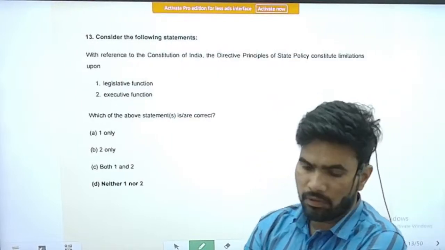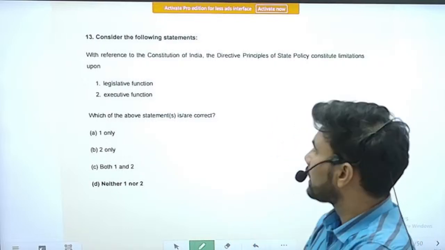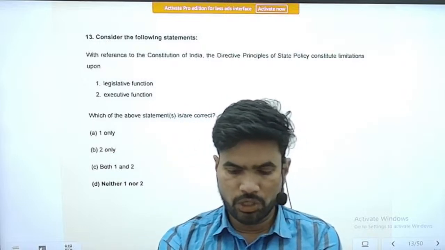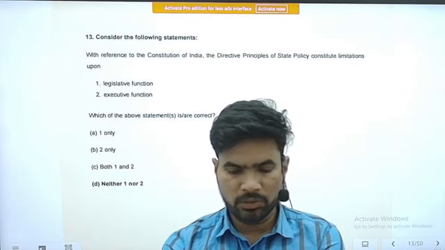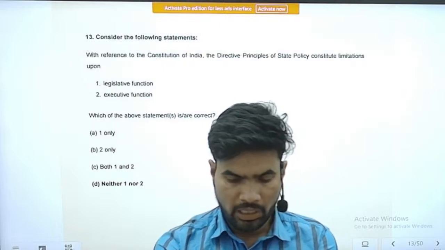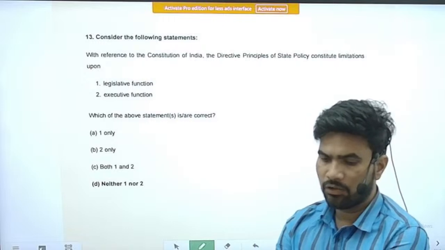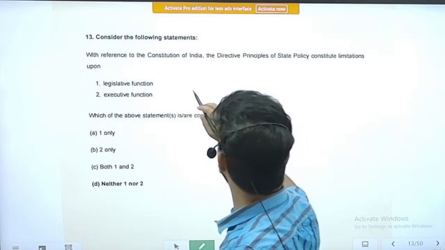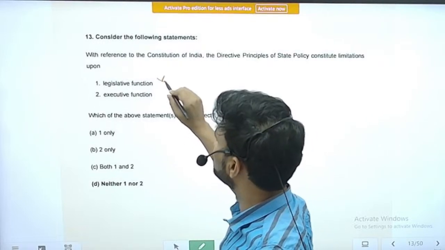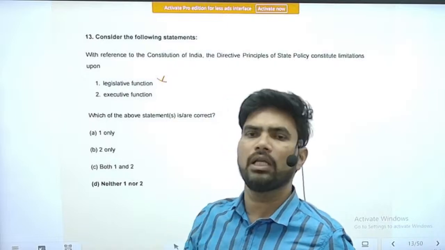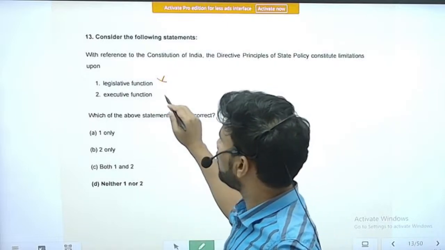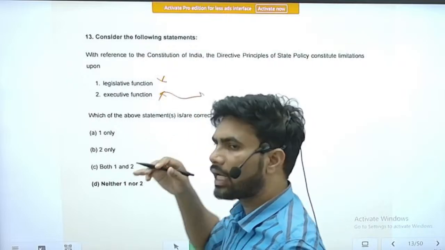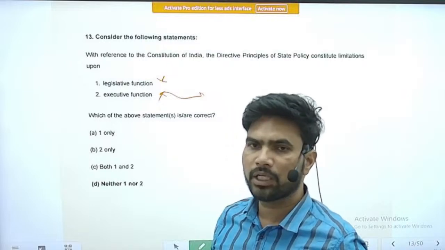Next is, consider the following statements. With reference to the Constitution of India, the Directive Principles of State Policy constitute limitations upon legislative function, executive function. You will see they are not limitations on the legislative function. Actually, they enable the legislative function, and they also do not restrict the executive function. Again, the executive tries to implement the Directive Principles of State Policy.